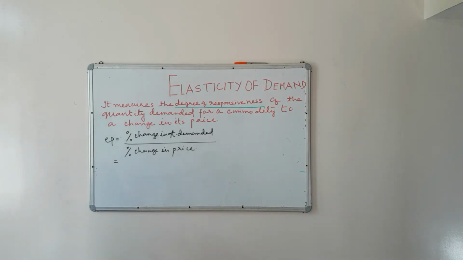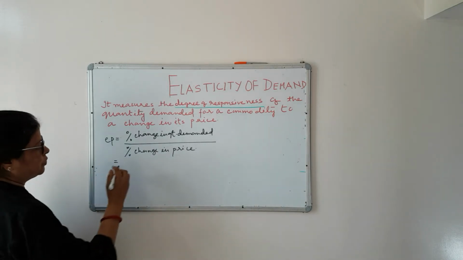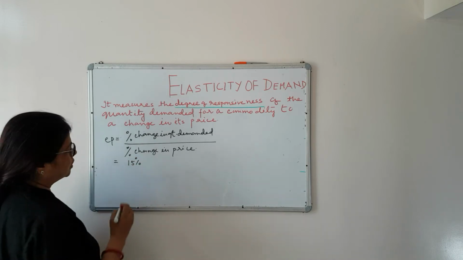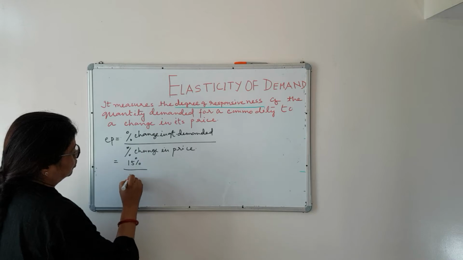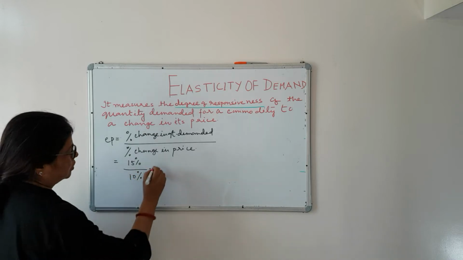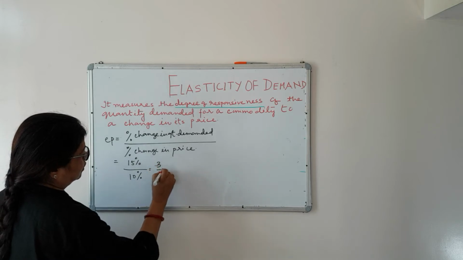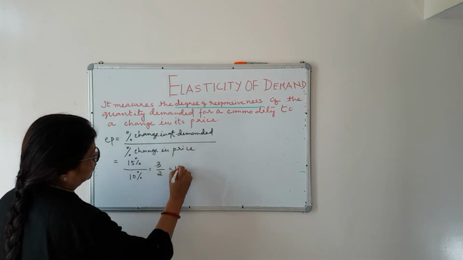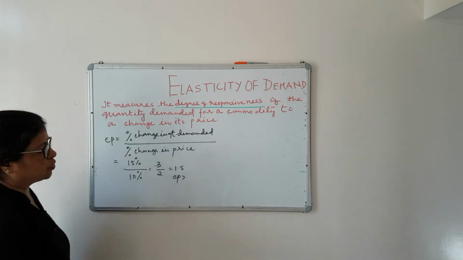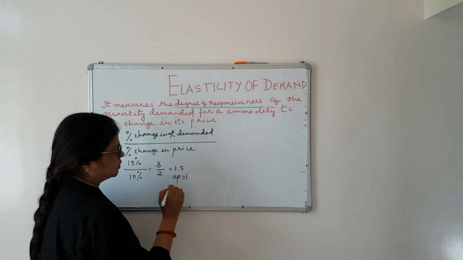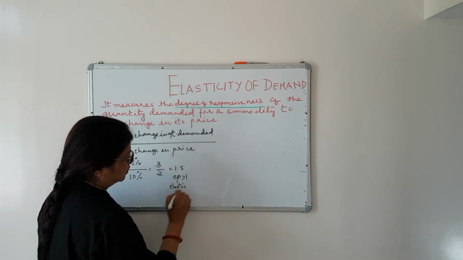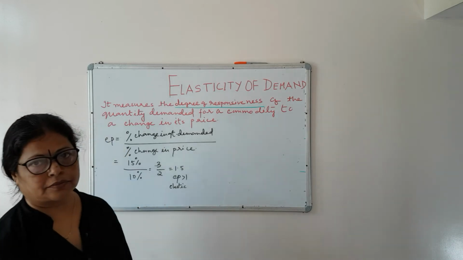For example, if you take that 15% change is there in quantity demanded due to 10% change in price. So here you can see that when your answer is more than 1, you are writing EP is more than 1 or demand for that good is elastic in nature.